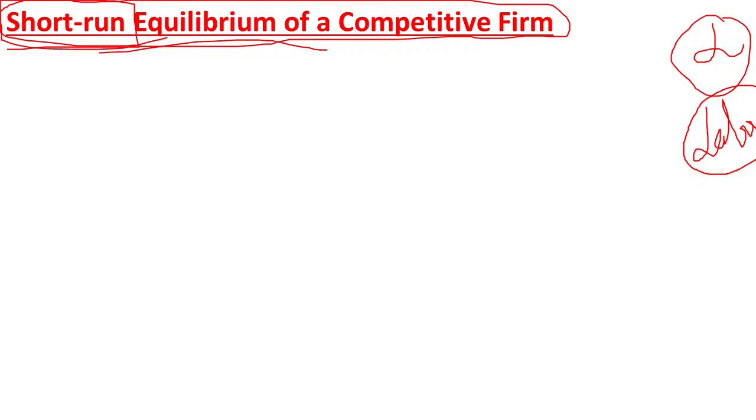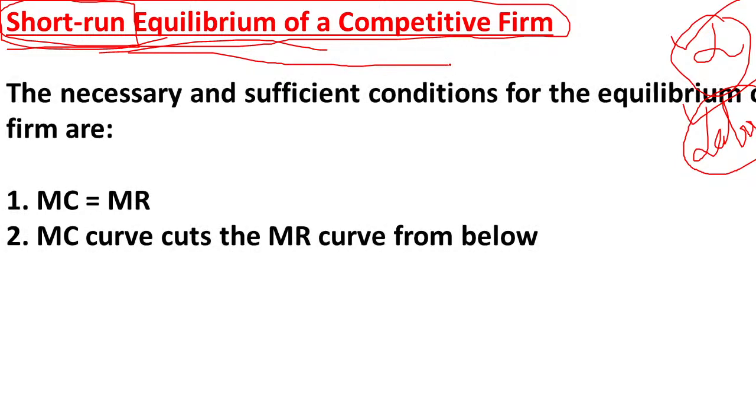Please remember, in the short run we find both fixed factors and variable factors. But when it comes to the long run, all the factors of production are variable. We can change all the factors of production because of more time. But in the short run there is less time for the production process, so there are fixed factors and also variable factors. Now let us move to the short run equilibrium of a competitive firm under a perfect competition market.